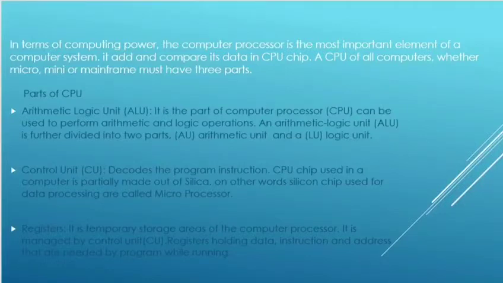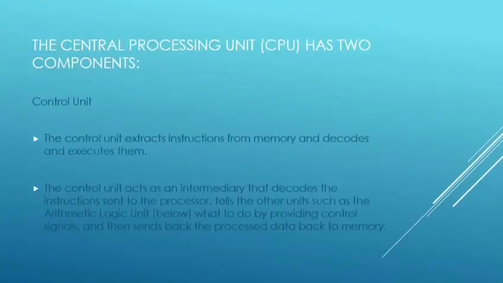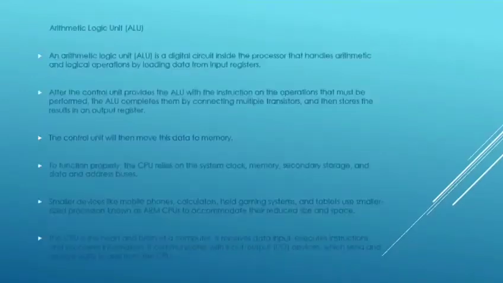The Central Processing Unit (CPU) has two components. Number one is the control unit. The control unit extracts instructions from memory and decodes and executes them. The control unit acts as an intermediary that decodes instructions sent to the processor, tells the other units such as the arithmetic logic unit what to do by providing control signals, and then sends the processed data back to the memory. The second one is the arithmetic logic unit, that is ALU.